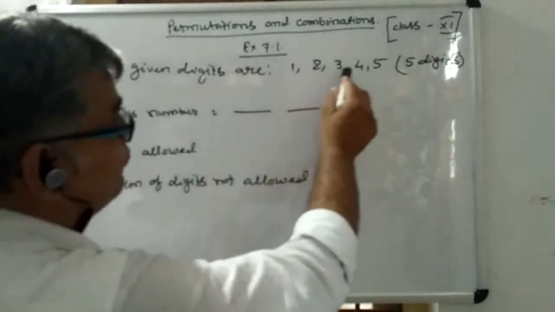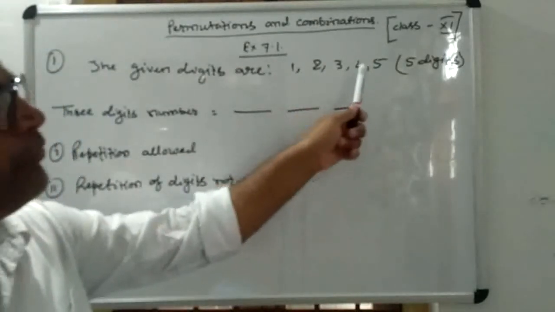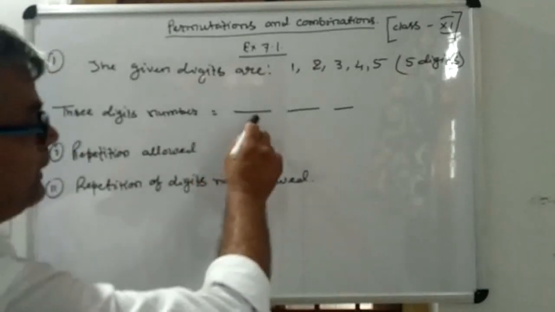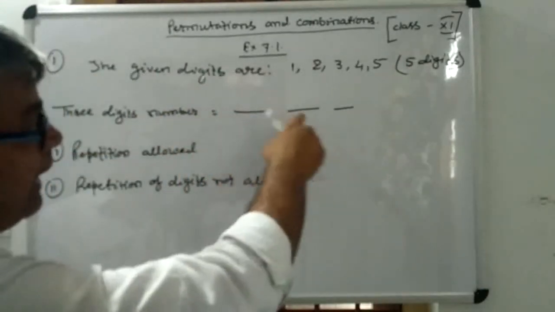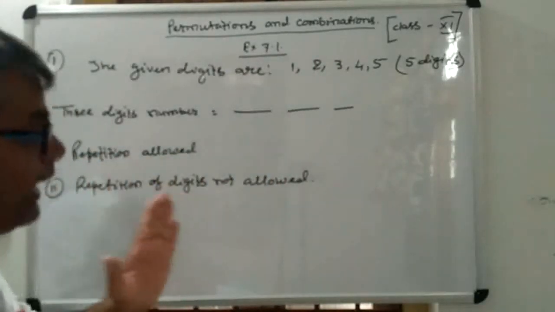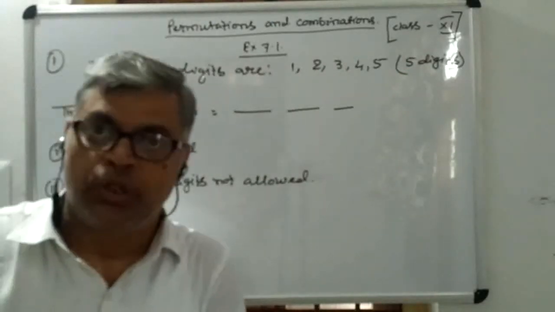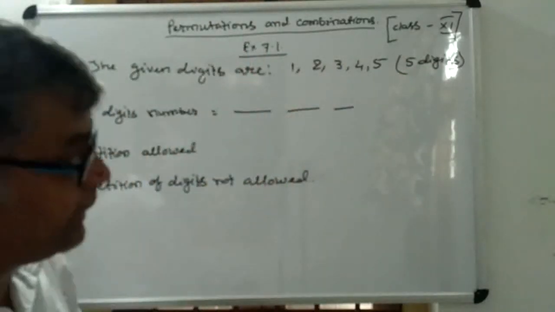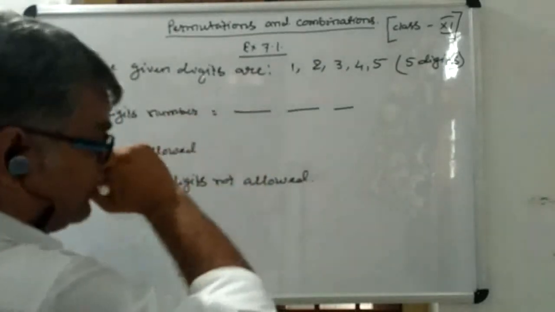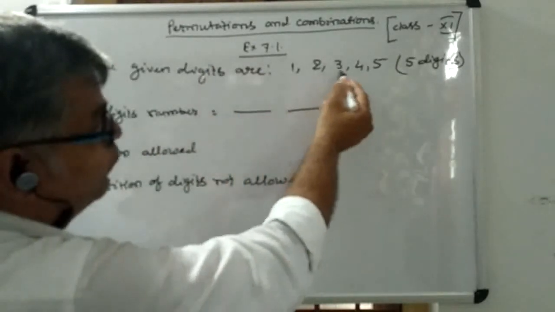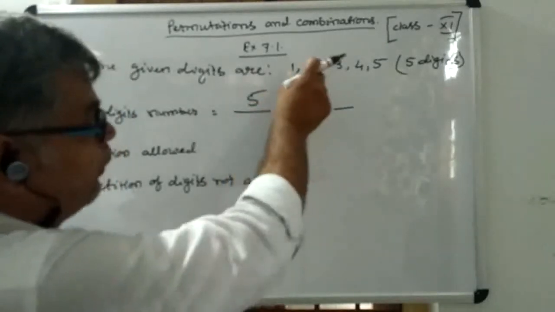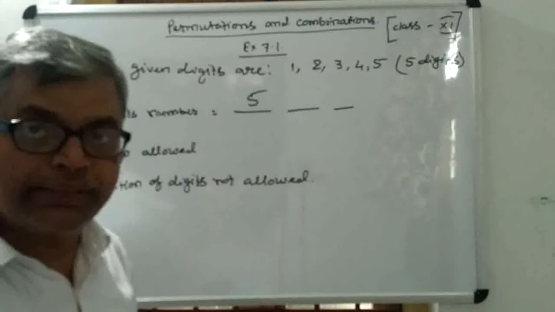With the given 5 digits 1, 2, 3, 4 and 5, you have to form 3-digit numbers, which I have expressed by having 3 places. In the first case, you have to find the number of 3-digit numbers formed out of these 5 digits when the repetition is allowed. So for the ones place, you have 5 choices. You can put any one digit from the given 5 digits at the first place.